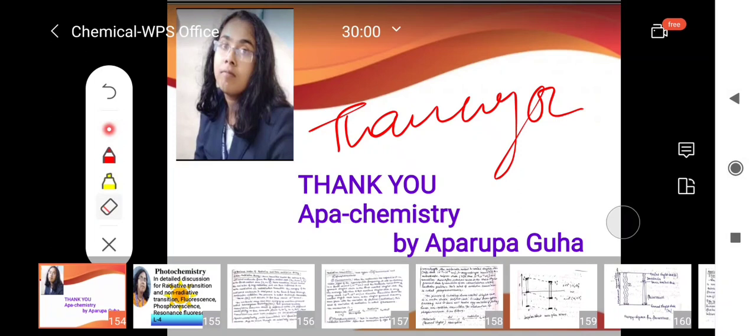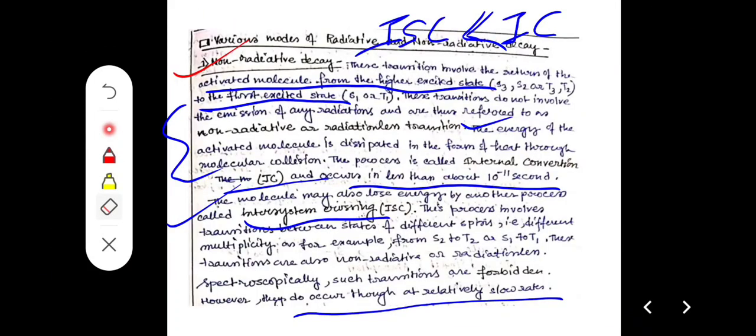So what is the summary? First we learned non-radiative transition and radiative transition. Non-radiative transition is when molecules absorb some amount of energy, get excited and go to the excited singlet state or excited triplet state, but do not emit any radiation when they go back to the ground state. This type of transition is termed as non-radiative transition.